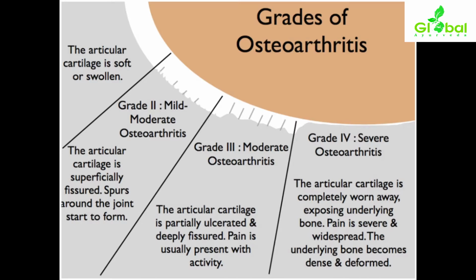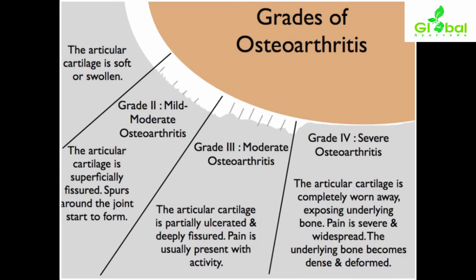Grades of osteoarthritis. Certain grades have been given in order to identify the severity of the clinical features of osteoarthritis. The articular cartilage is soft or solid in normal cases, and in grade 2 the articular cartilage is superficially fissured. Some fissures will be present superficially over the articular cartilage. Spur-like formation will start to form gradually around the joint. Formation of bony spurs in grade 2 is termed the mild to moderate osteoarthritis category.